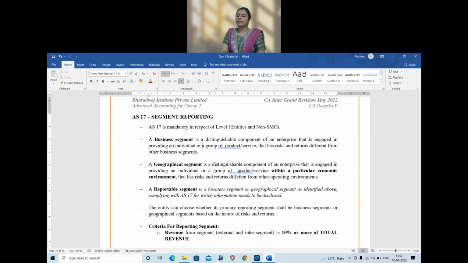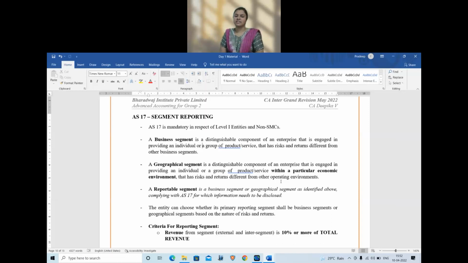So a geographical segment is a distinguishable component of the enterprise that is engaged in providing an individual or group of products or service within a particular economic environment that has risks different from other operating environments. So the point that you have to remember is either business will be your distinguishing criteria, or location of customers is the distinguishing criteria.